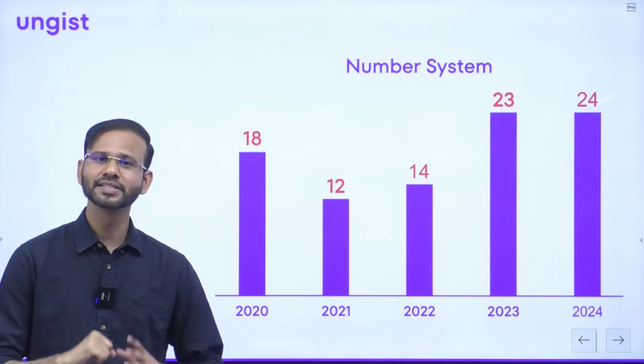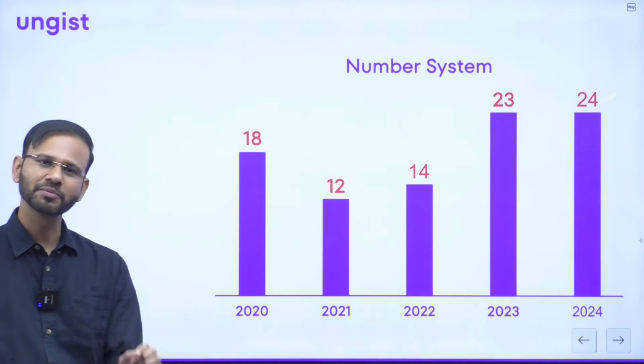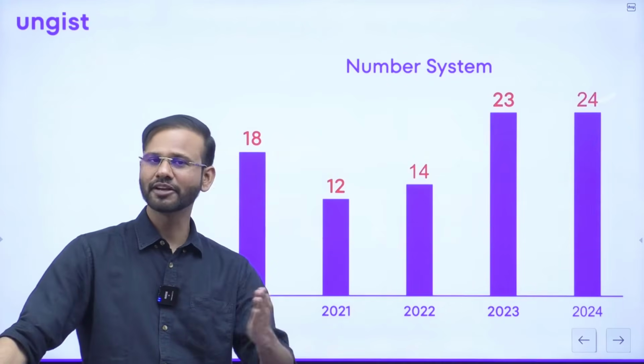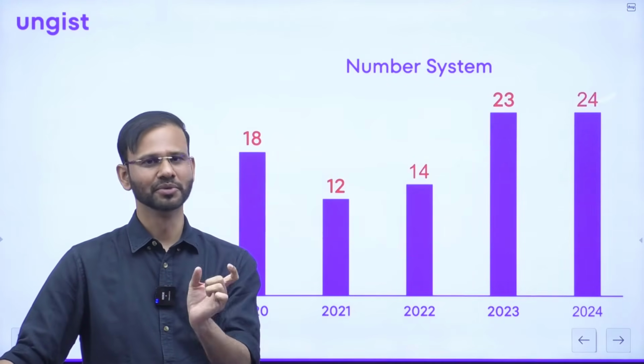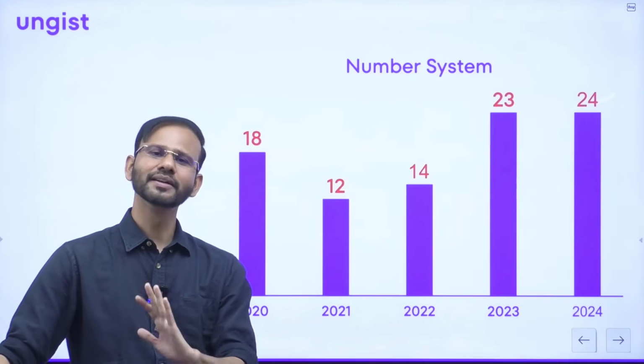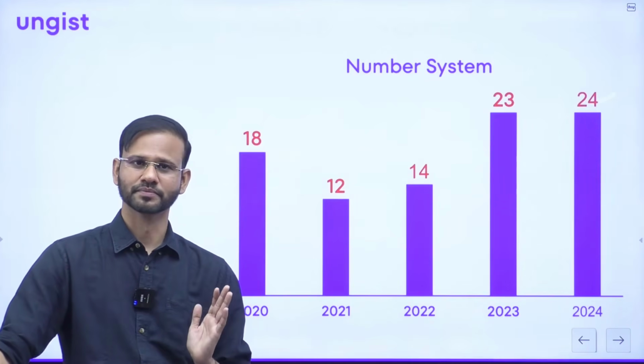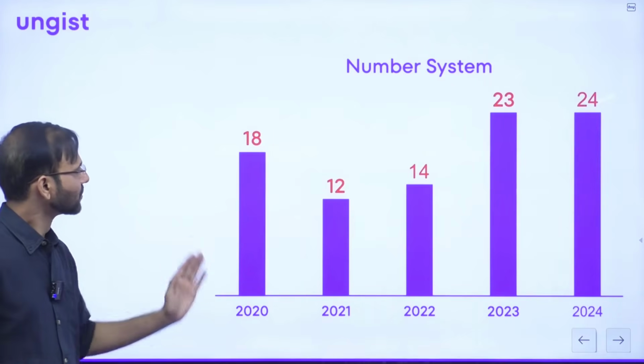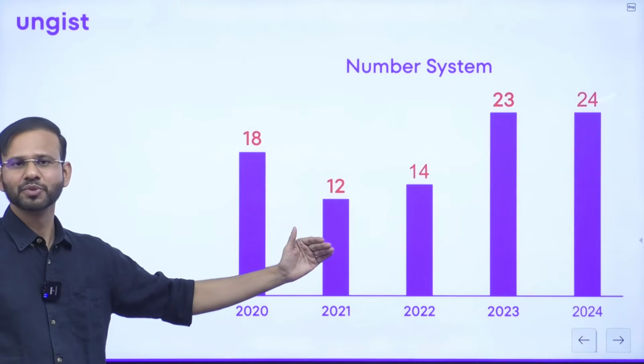Or you can say, if you prepare quantitative aptitude and you don't get the time for arithmetic, you just prepare number system. Right? And you can manage the things. Okay? So this is the situation of the number system topic, guys.